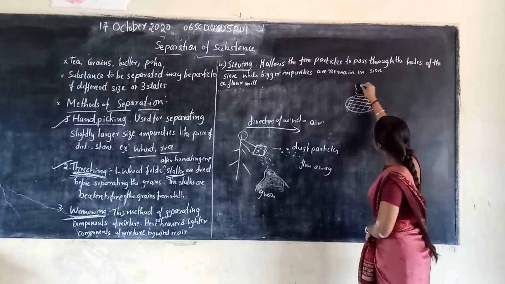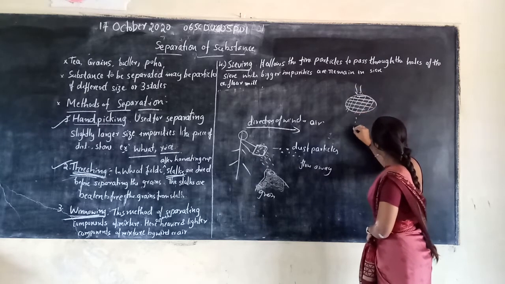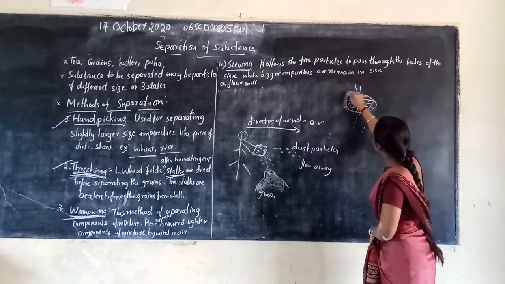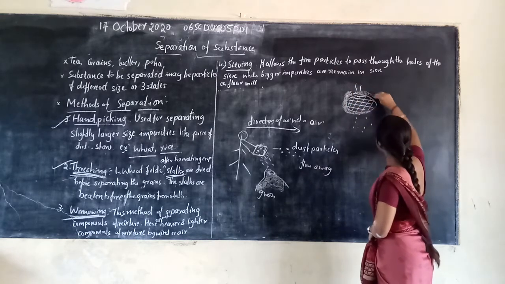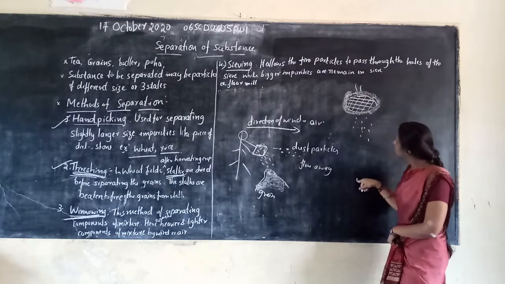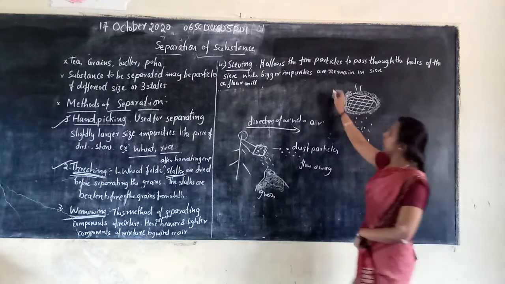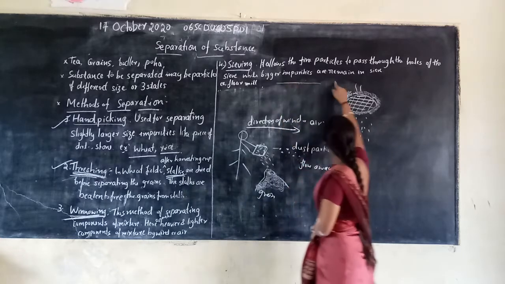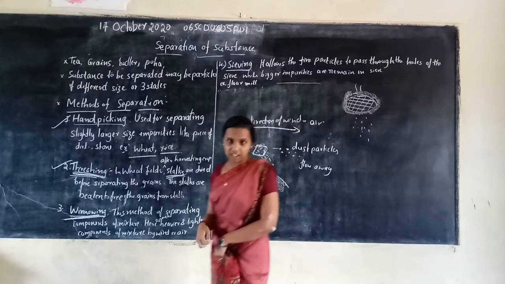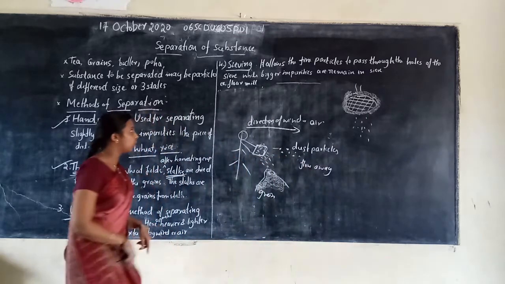When we add grains, the fine particles move out through this net. The bigger impurities like dust particles and stones remain in our sieve. We are using that in our home.